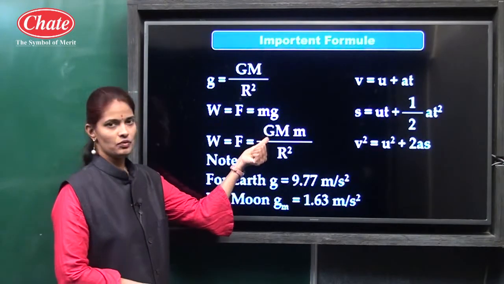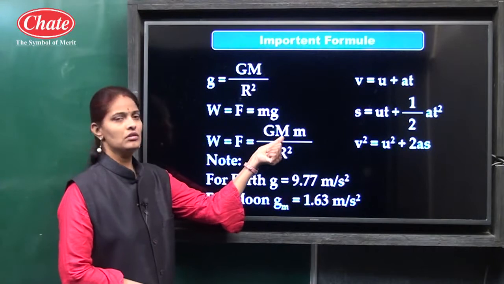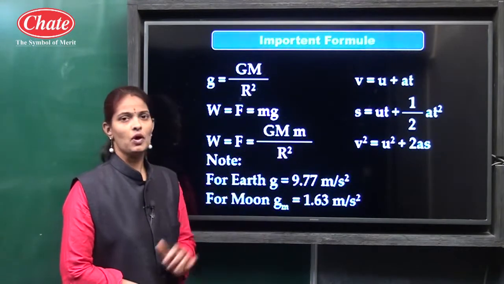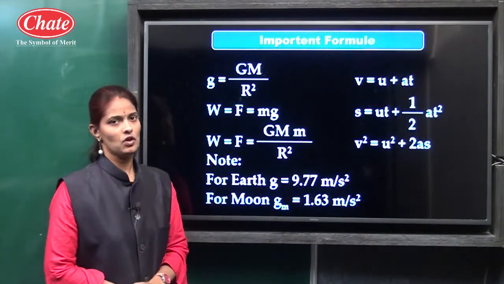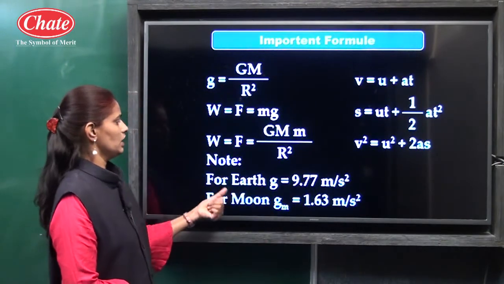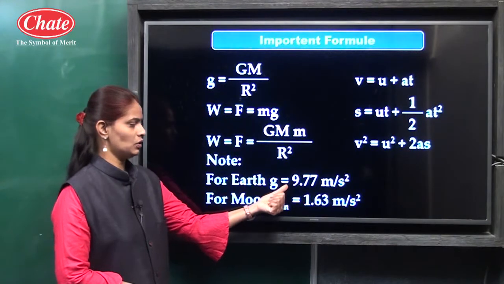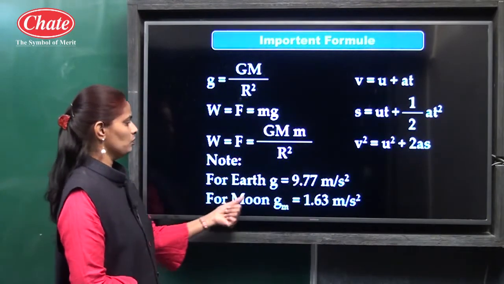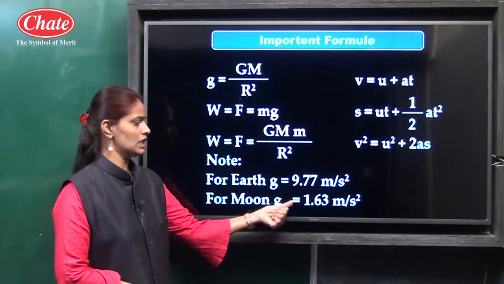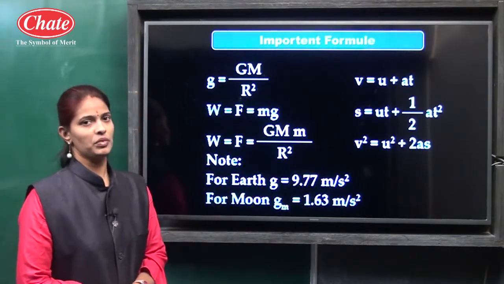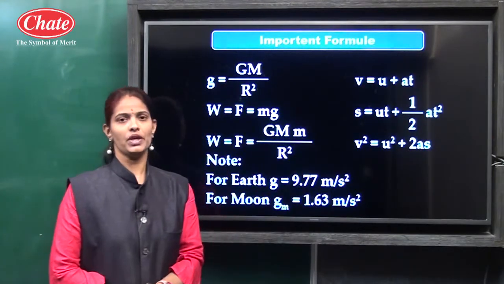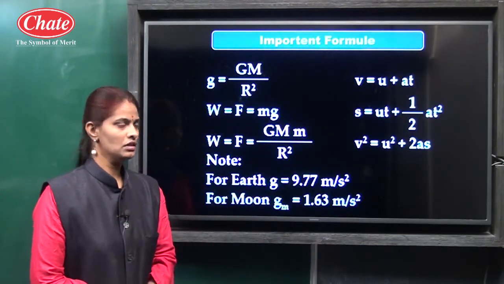This G is the universal law constant, capital M is the mass of Earth, small m is the mass of the object, and capital R is the radius of Earth. Note here, for Earth g is equal to 9.77 meter per second square, and for the Moon, gravity is equal to 1.63 meter per second square. Here we know these three equations according to Newton's law.